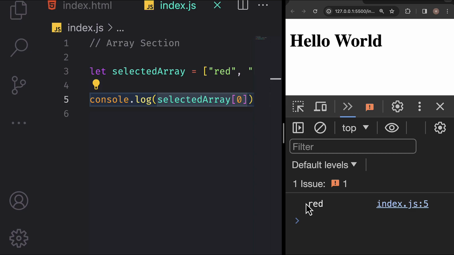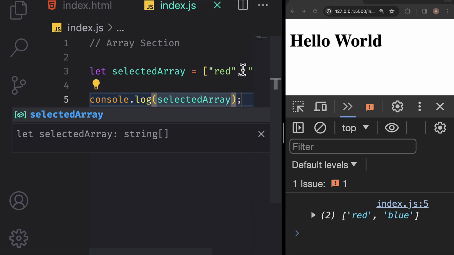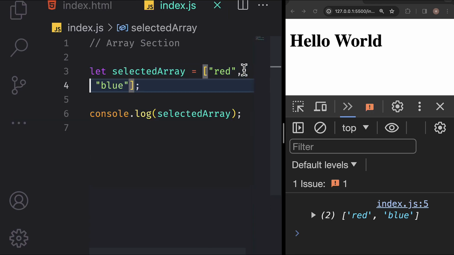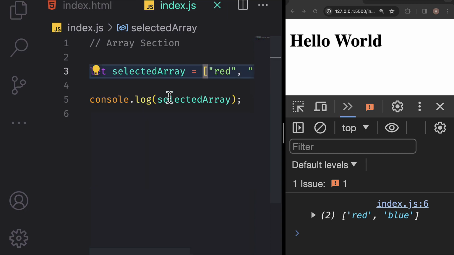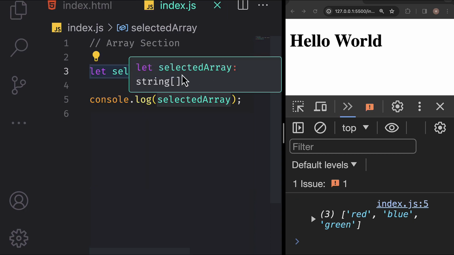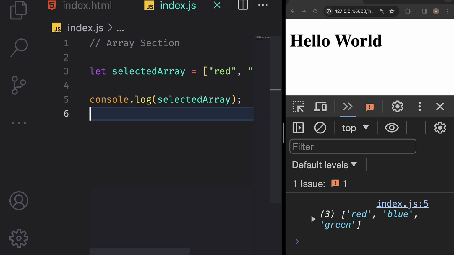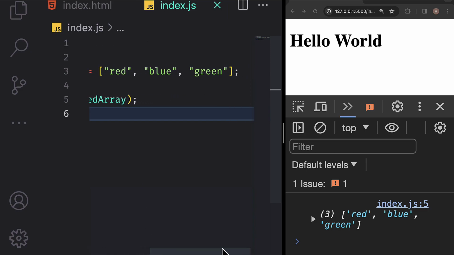Now we see red. I mentioned earlier that JavaScript is dynamic, meaning the type of variables and the contents of an array can change at runtime. Let me demonstrate for you. We initially set the array with two elements. Now we add another, green. Displaying the array shows all three elements. The length and type of objects in the array are dynamic.